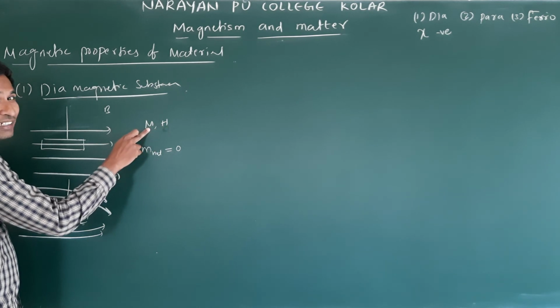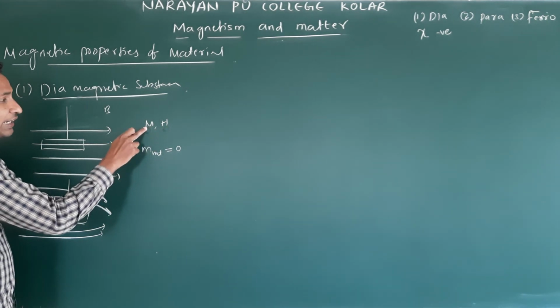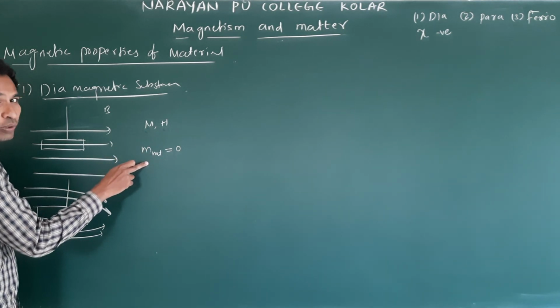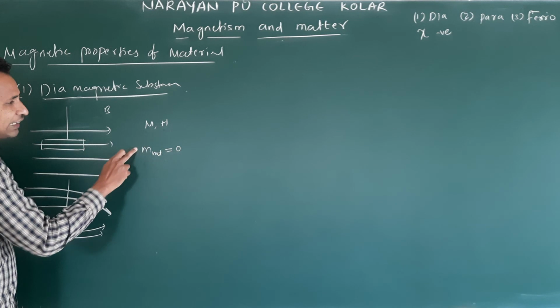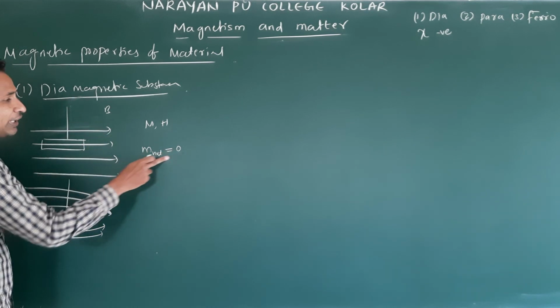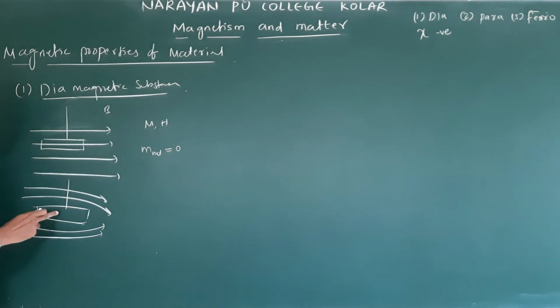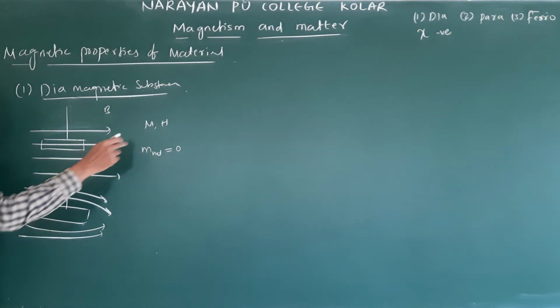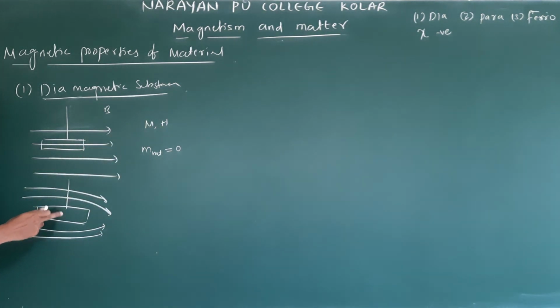M is magnetization, which means magnetic moment per unit volume. If we do not place it in a magnetic field, M net is 0. As soon as we place it in a magnetic field, M net aligns opposite to the H direction so that it repels.